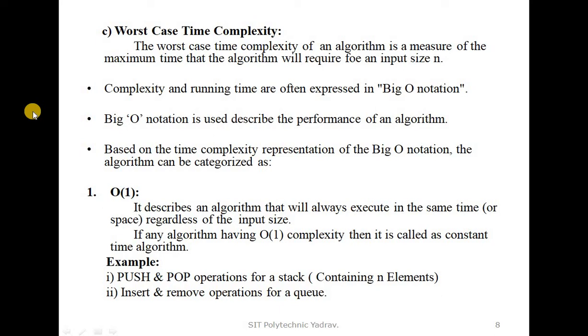Means we achieve the output. When that time is more, then we say it is the worst case. When we get the output with the minimum time required, then we say it is the best case. And the average case means what? It is the average of those running times, and that is called the average case time complexity. Up to this point we know what is meant by time complexity and its types.